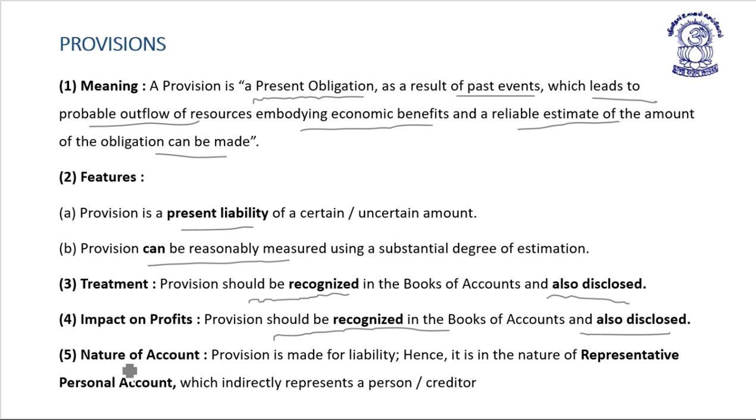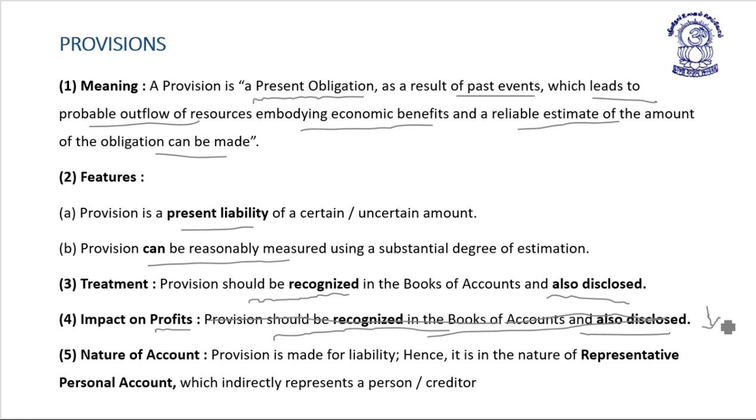Due to provision, the profit of the enterprise is decreased.